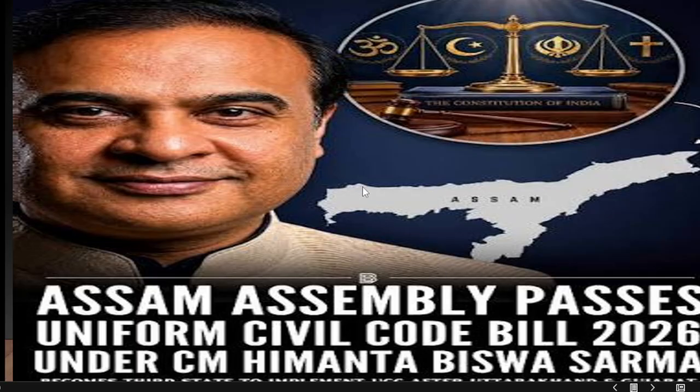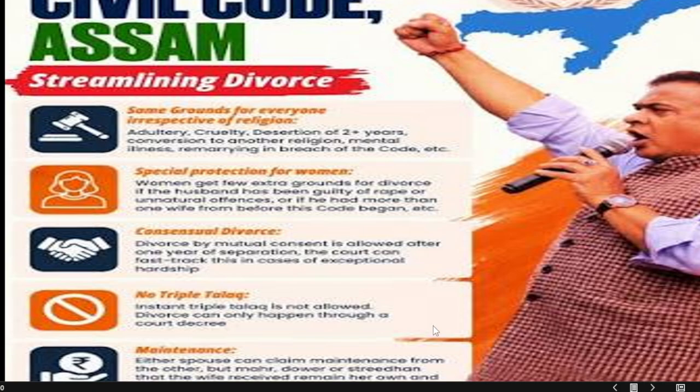So his commitment is fulfilled. The Assam Assembly has passed the Uniform Civil Code Bill in 2026 under Chief Minister Himanta Biswa Sarma this year.